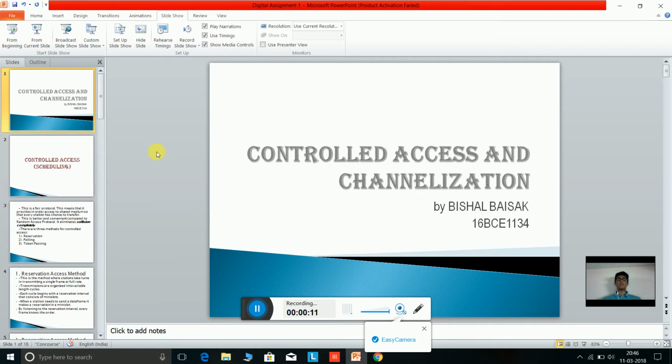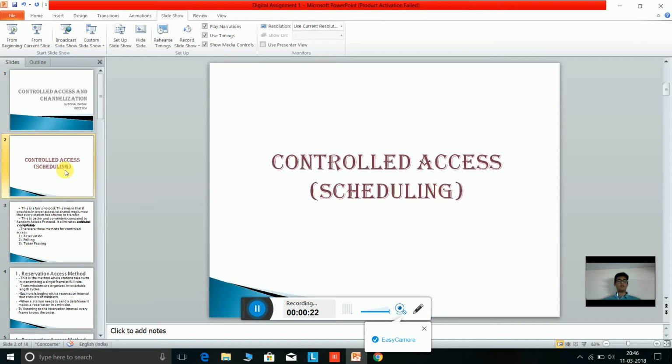This comes under the topic multiple access. So we are also going to discuss the advantages of controlled access over random access. First, we are going to talk about controlled access or scheduling. By the name, you can see that there is controlled access to information provided to every station in a network.